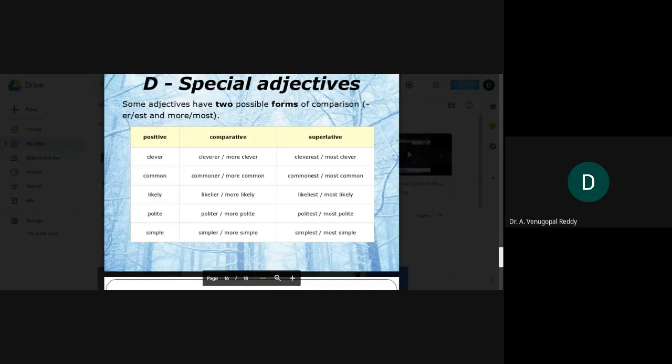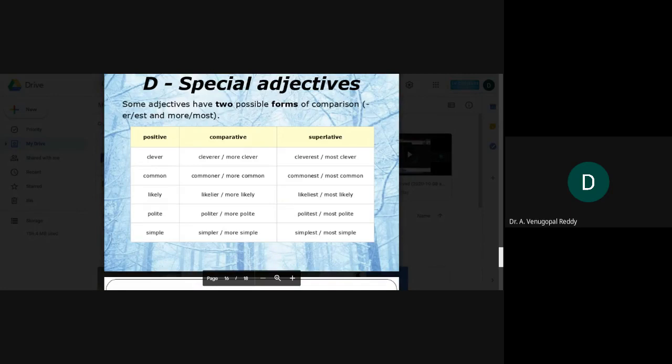So, for example, take one example: clever. Clever is a positive form. Its comparative form is either cleverer or more clever. Both are right answers. Even in the case of superlative, we may say cleverest as well as most clever.